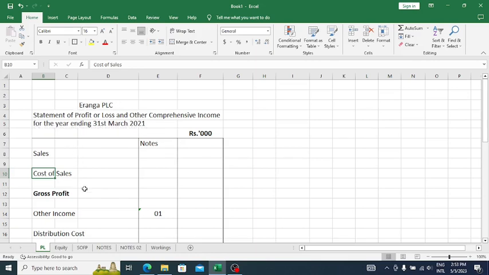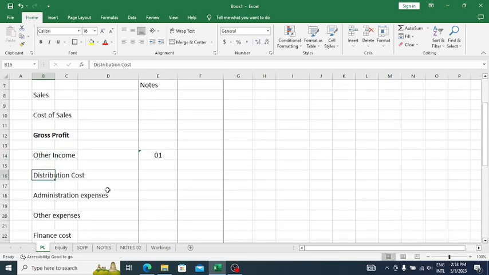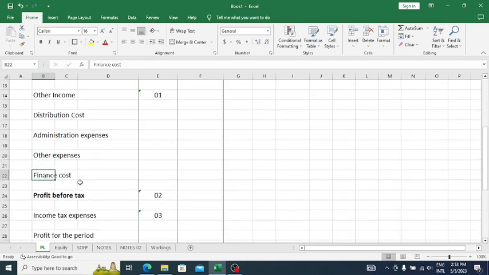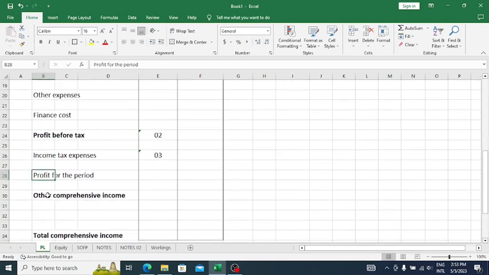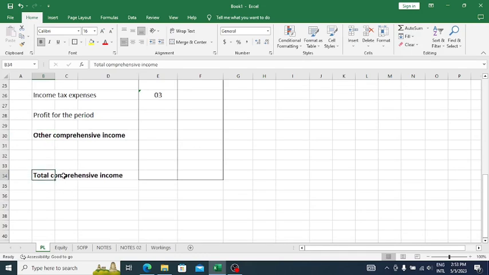This is the standard format of a statement of profit or loss and other comprehensive income as per LKAS 1. So: sales, cost of sales, gross profit, other income, distribution cost, administration expenses, other expenses, finance cost, and then profit before tax, income tax expenses, profit for the period, and other comprehensive income should also be recorded, and then total comprehensive income.